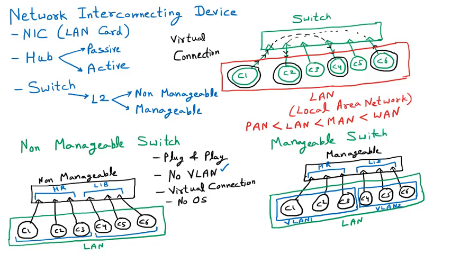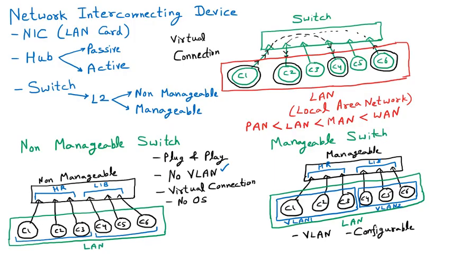So if I talk about the manageable switch, now I am writing here that the manageable switch we are having the VLAN. So the very important thing about the manageable switch is that VLANs are there. Although VLANs are there, there are a few problems as well that I will discuss. But the next thing is they are configurable. Configurable because we know that if I have to do the VLAN, that means some kind of coding is required, some kind of entries are required.